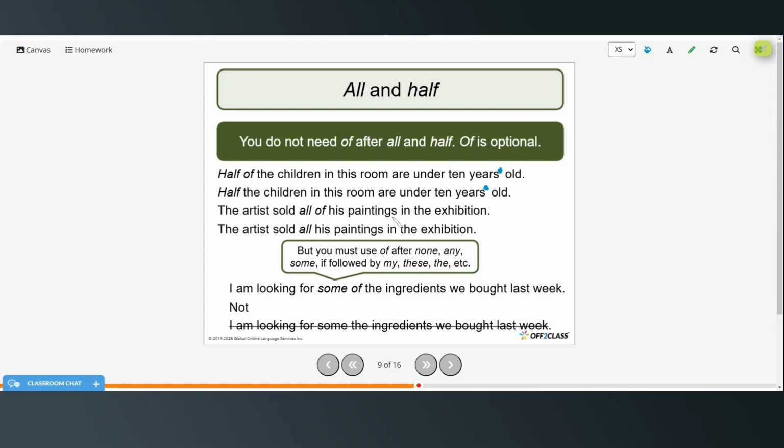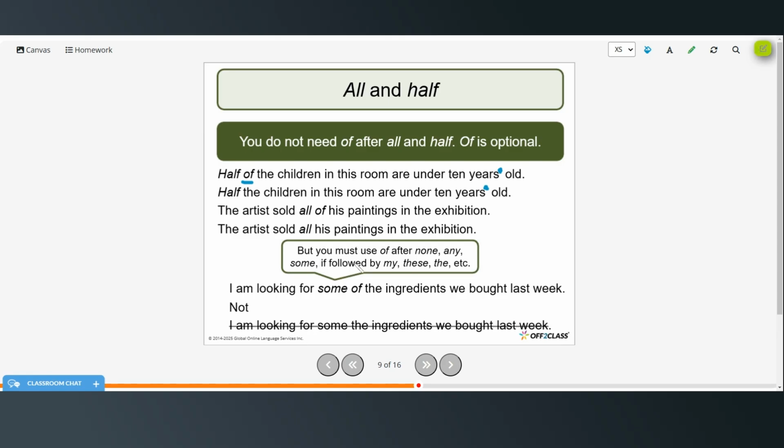Half the children in this room are under 10 years old. So you can either add the of or not. Both are correct. This artist sold all of his paintings in the exhibition, or the artist sold all his paintings in the exhibition. So here you can use the of or not, it's optional.